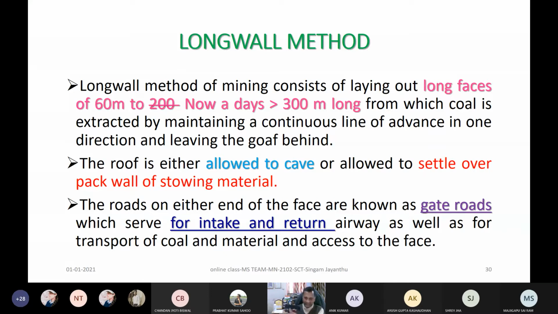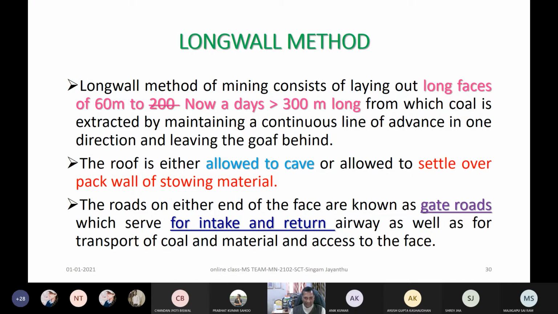Generally in the main gate we have our belt conveyors and all the machinery, your electrical, hydraulic pump pack, power pack, all those things will be there in the main gate on the intake airway side. And for material transport we use a simple track in the return airway or the tailgate. That is the general arrangement in any longwall.